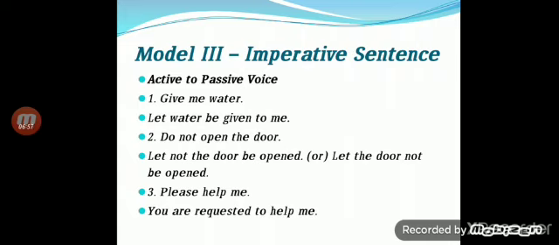Please help me. When we see the word please, we write, you are requested to help me. Here we don't use let. You are requested to help me. So it's very simple to change.